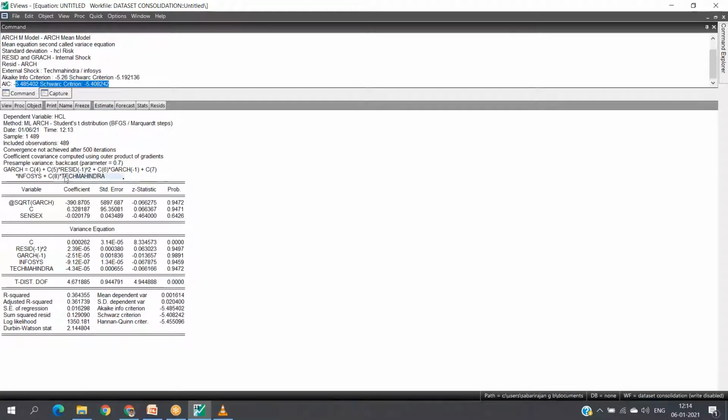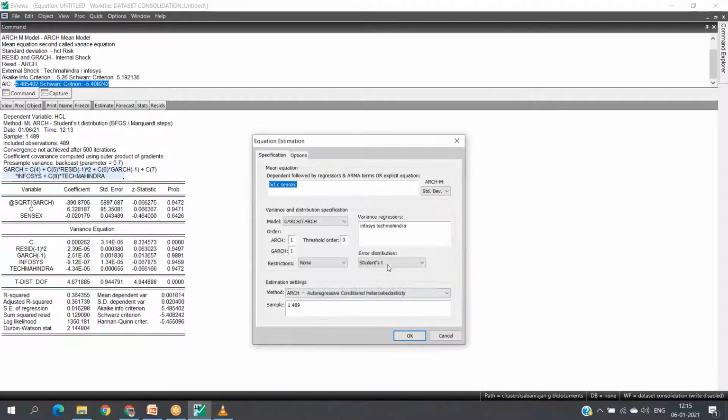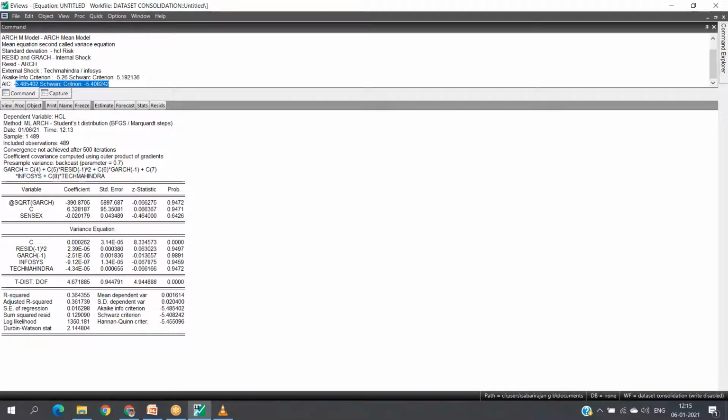Therefore, this is considered an appropriate model on our observation of HCl as a dependent variable and Sensex as an independent variable. If you want to prolong this further, after noting this AIC and SC, you can estimate again, and you can change the error distribution to the other options also. This is what model creation is about.